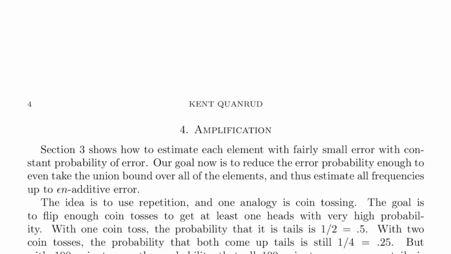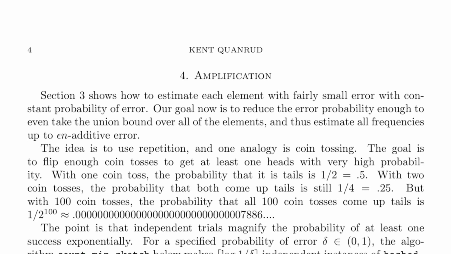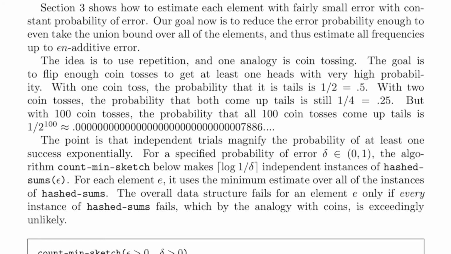Amplification. Section 3 shows how to estimate each element with fairly small error with constant probability of error. Our goal now is to reduce the error probability enough to take the union bound over all of the elements and thus estimate all frequencies up to epsilon n additive error. The idea is to use repetition, and one analogy is coin tossing. The goal is to flip enough coin tosses to get at least one heads with very high probability.